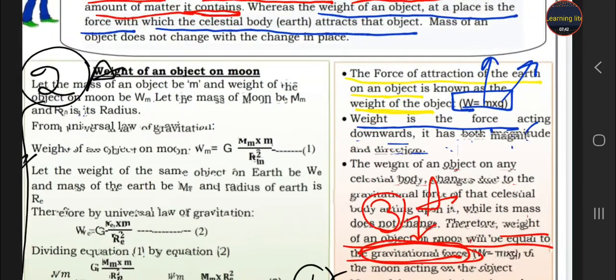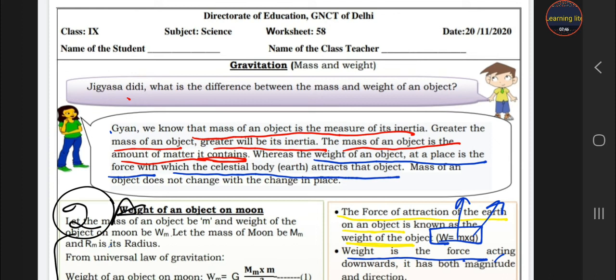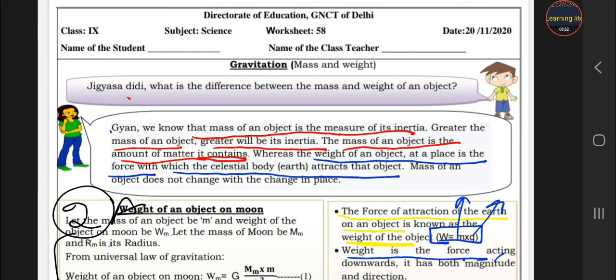This worksheet is very simple but very important, and you have to write at least 4 differences between mass and weight. All 4 differences are given in your worksheet. So write the important question, the difference between mass and weight, in your notebook, and also solve the NCERT questions on weight and mass from your NCERT book in your notebook.